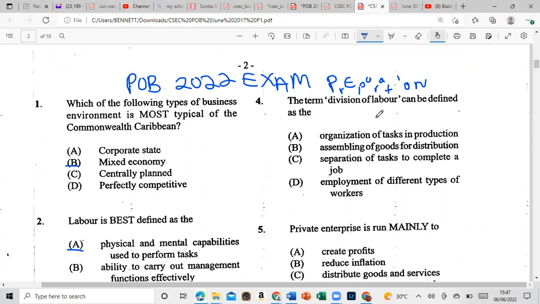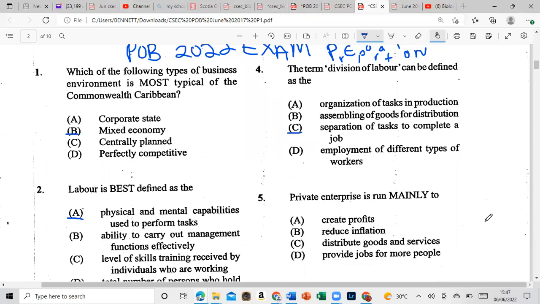The term division of labor can be defined as, is it A, organization of tasks in production, B, assembling of goods for distribution, or is it C, separation of tasks to complete a job? And number 4 is C, so we will go no further. Private enterprise is run mainly to, is it to create profits, reduce inflation, distribute goods and services, or provide jobs for more people? And that is actually A, create profit. That was done on the last paper.